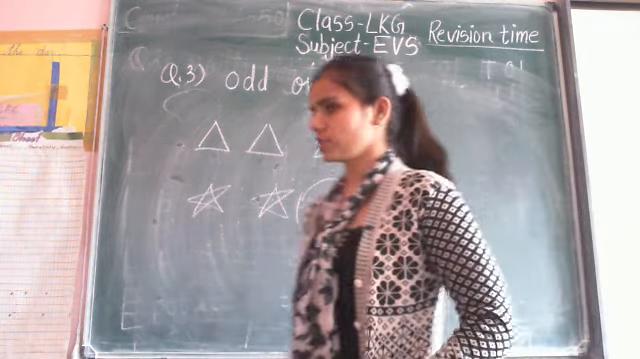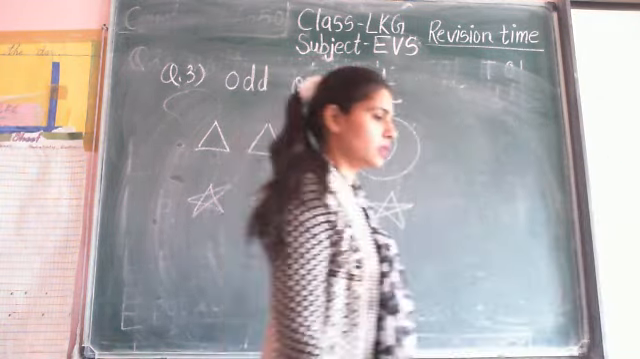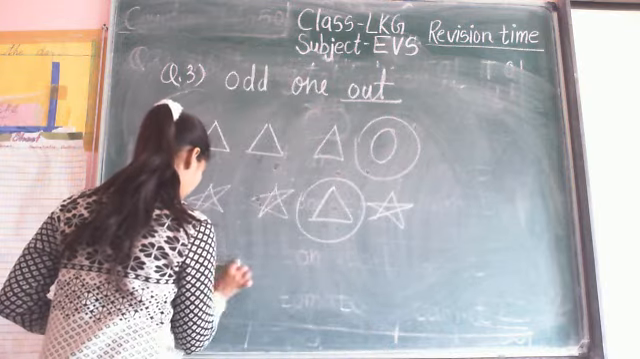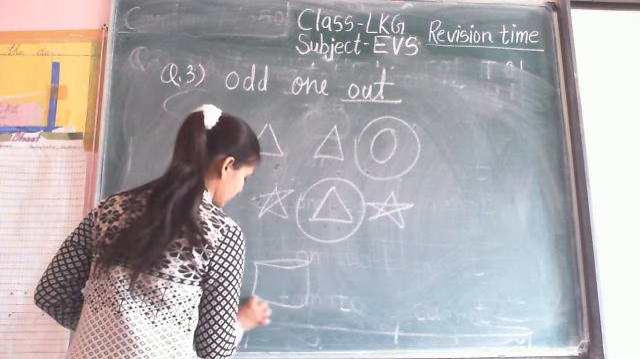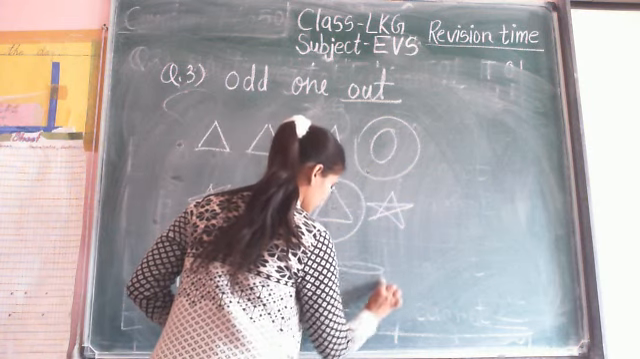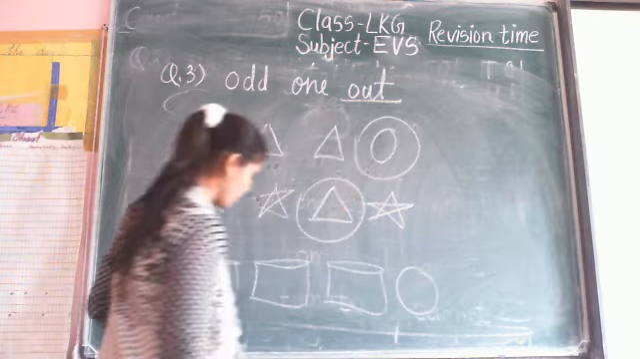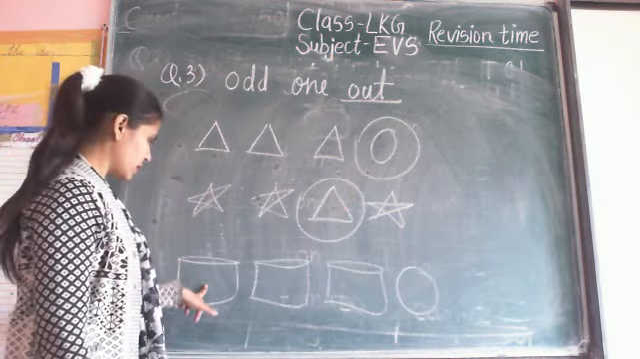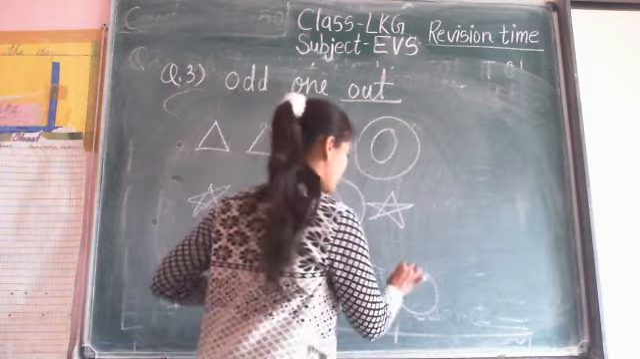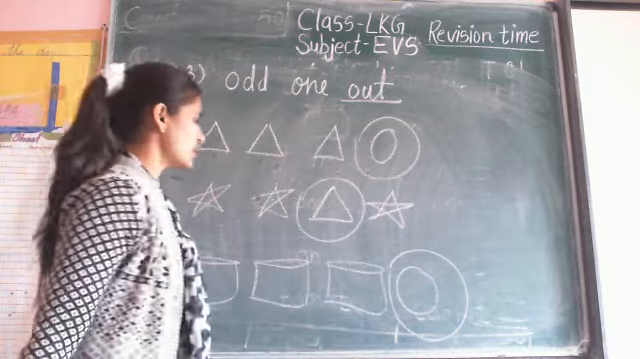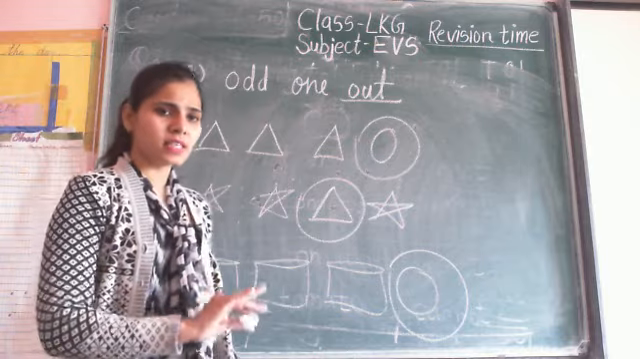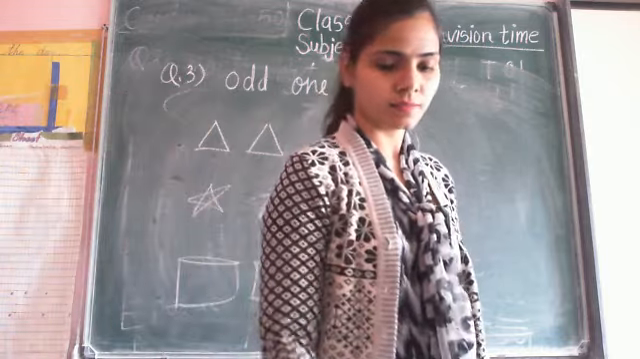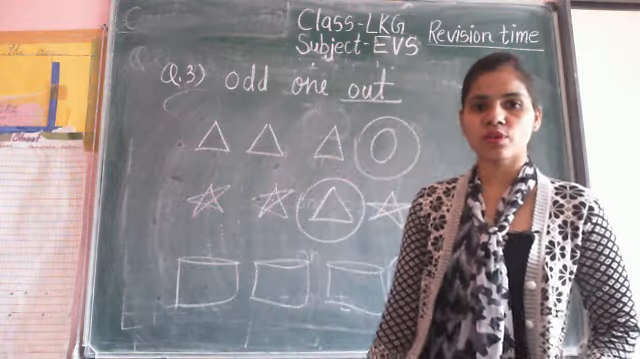Then number 3 is, now which one is odd shape? Is this box, is this box, is this box. This one is circle, so you circle for circle. So this is the odd one out. Means this type odd one out in your EVS paper. So let us practice for odd one out.